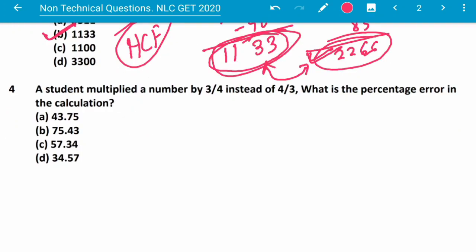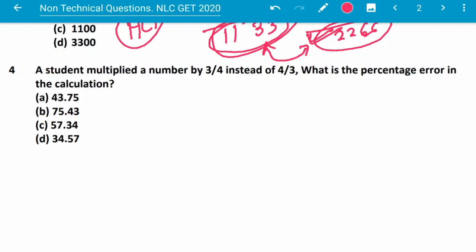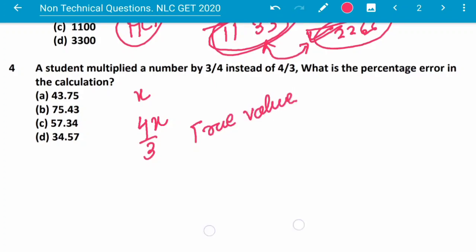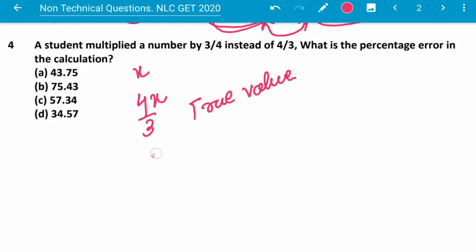A student multiplied a number by 3 by 4 instead of 4 by 3. What is the percentage error in the calculation? So let the number be x. It should be multiplied with 4 by 3. So this is 4x by 3. This is the true value. And what has he done? He has multiplied by 3 by 4. So this is the measured value.